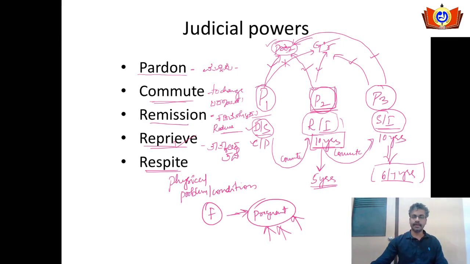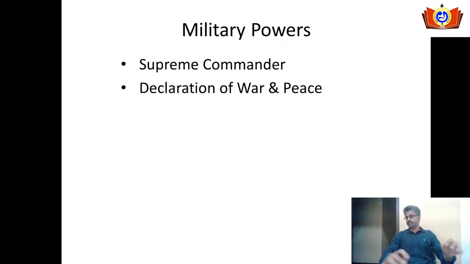Do remember this fact: all the powers are available with both the president and the governor. The only difference is that when it comes to the death sentence, pardoning power is available only with the president, not with the governor. In other cases, the governor can pardon anything except the death sentence. Okay, let's discuss the military powers of the president.